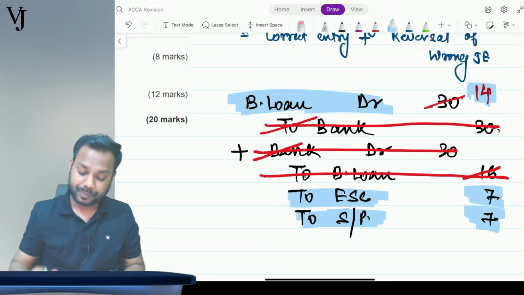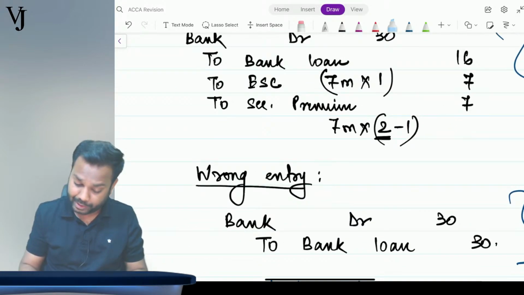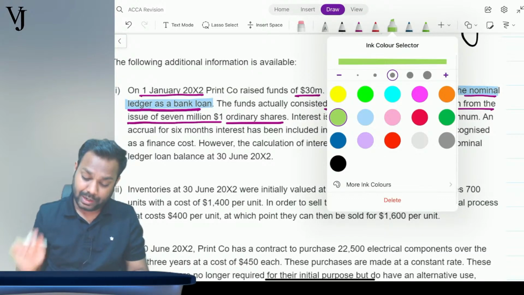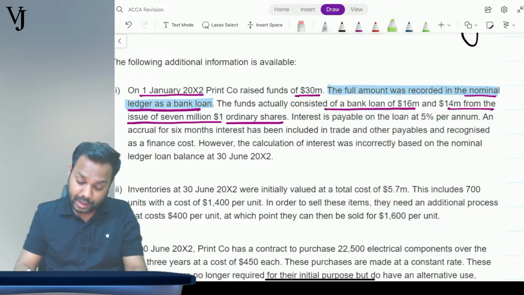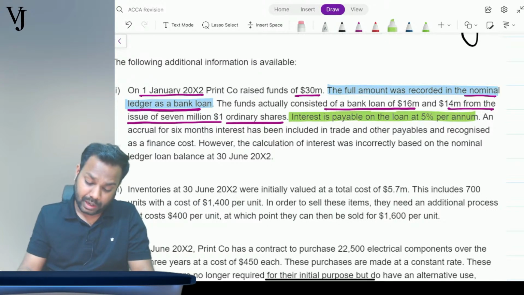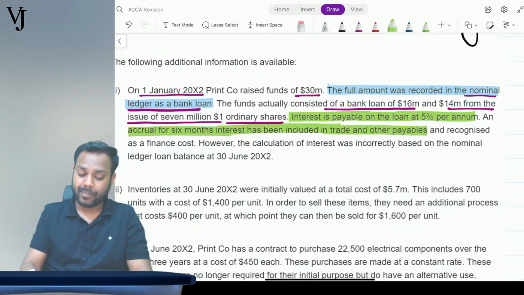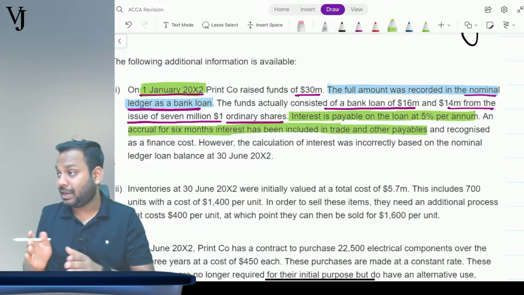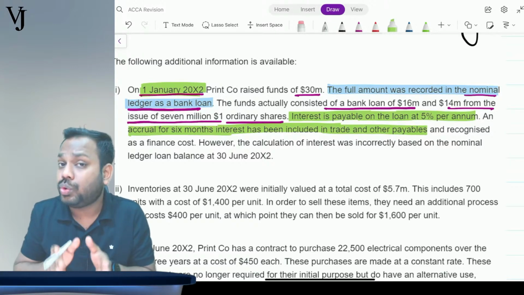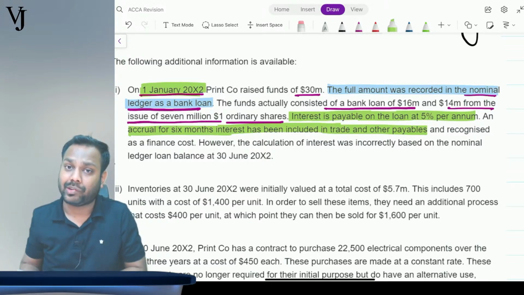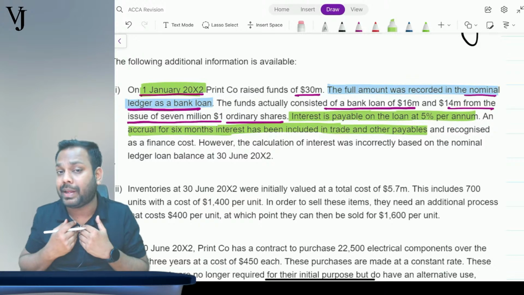Is that clear? Now the question doesn't end here. The question further goes on to say that interest is payable on loan at 5% per annum. Okay, fine. Now an accrual of 6 months interest has been included in the trade and other payables. Now see why? Because I issued this instrument on 1st January 20x2, but the year end is 30th June 20x2. So from 1st January till 30th June, I will definitely have an accrual of interest payable, because that's a liability. I have taken the funds.